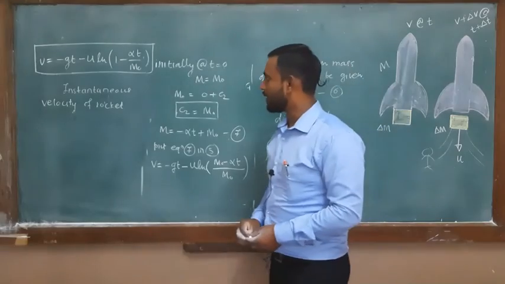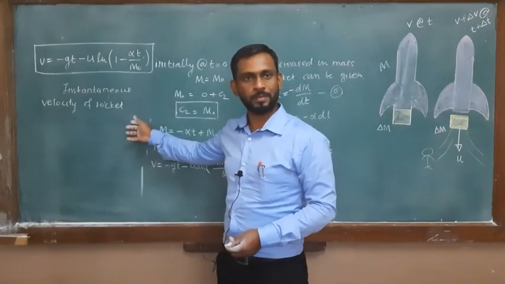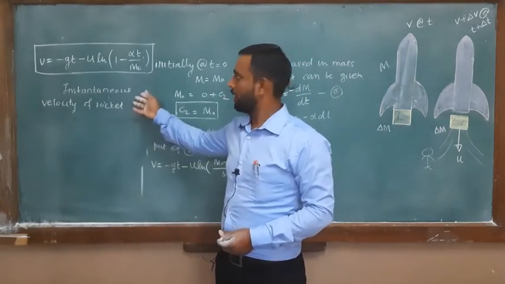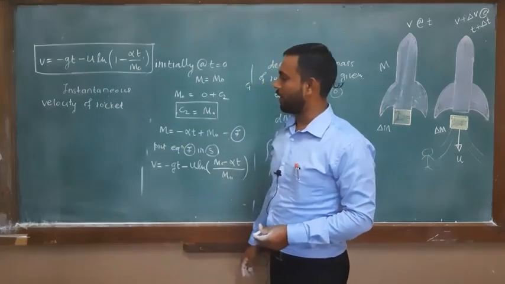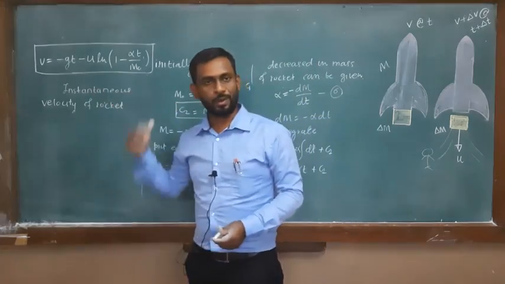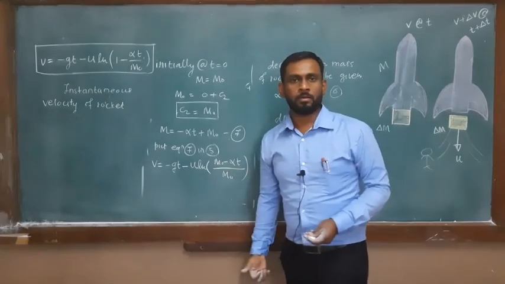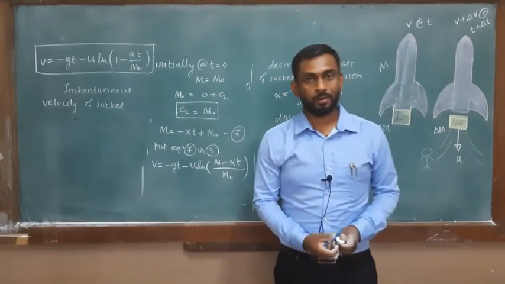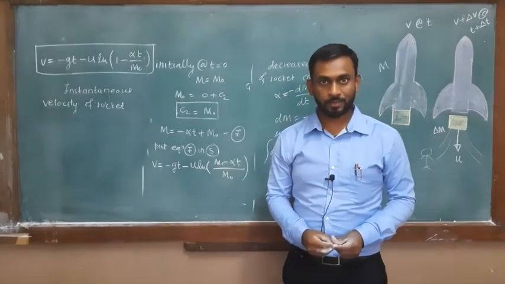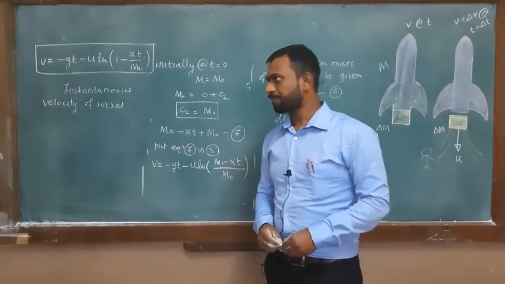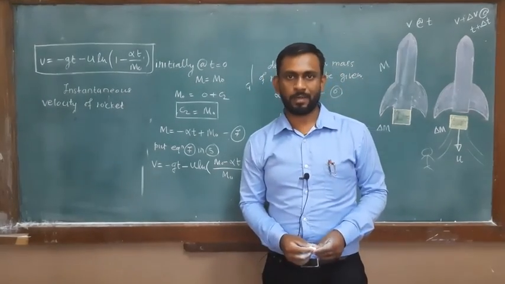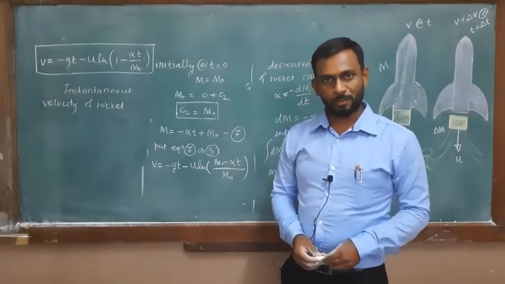With this equation we can also find the acceleration of this rocket. If you integrate this velocity again, you can find the displacement or the position of the rocket along the vertical direction. This is the next part of our lecture. With this we'll stop here. Thank you.